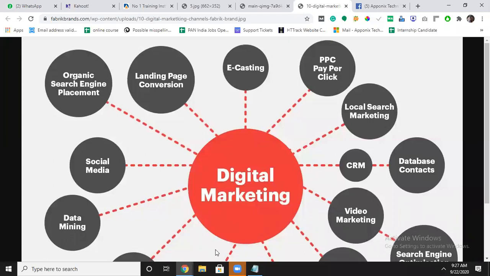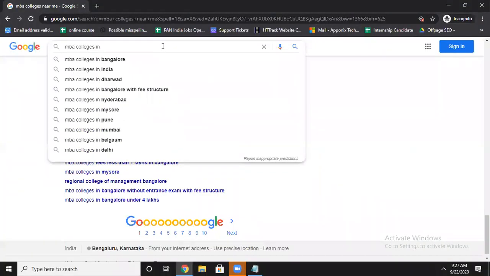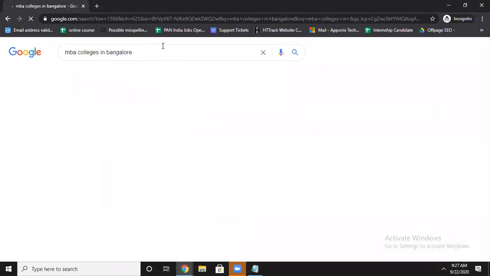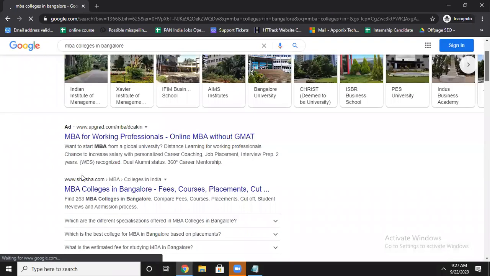For example, I will show you how the ad looks. I will search MBA colleges in Bangalore. You will see a lot of ads on the web page. You can see AD. AD indicates advertisement. This is the PPC. PPC stands for pay per click. If I click on this, the amount will be deducted from this particular account, which means they have already placed the ad on Google.